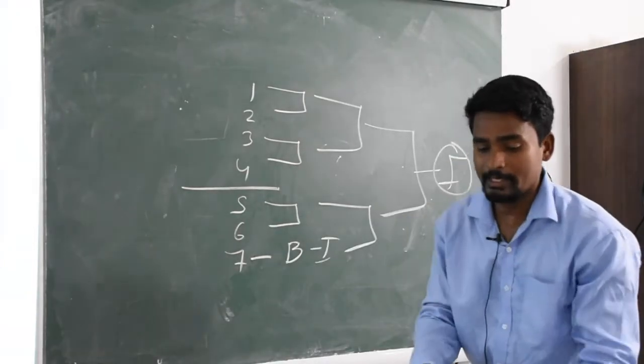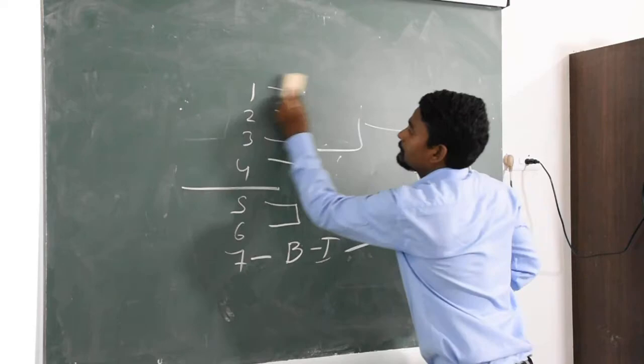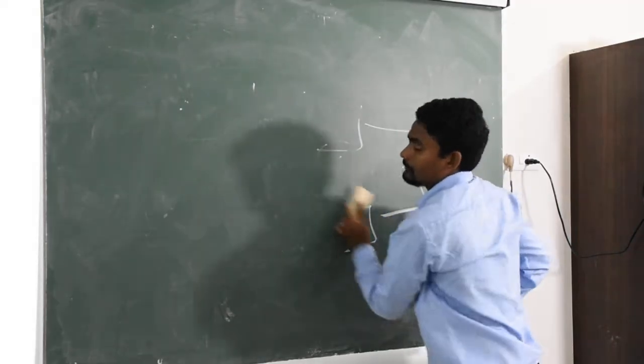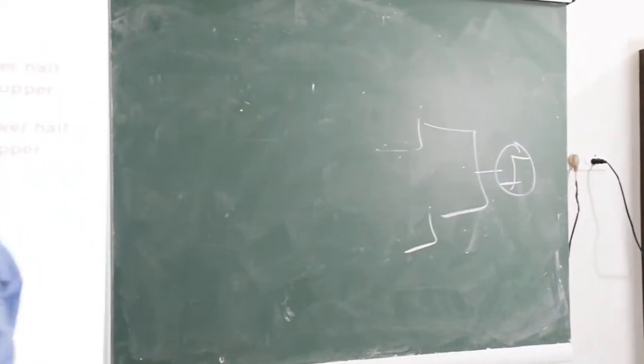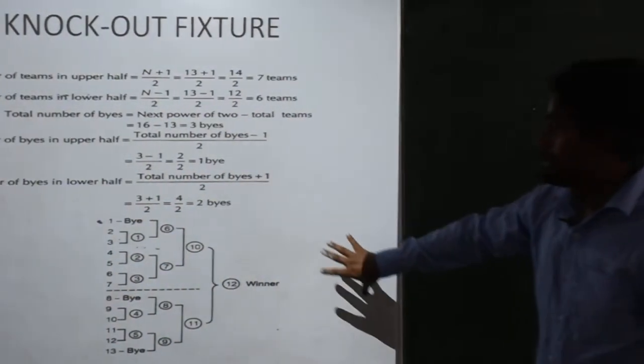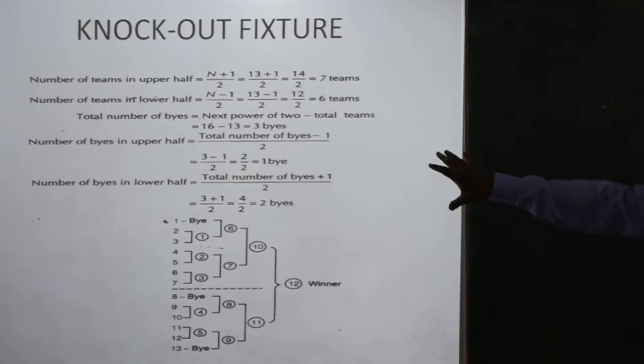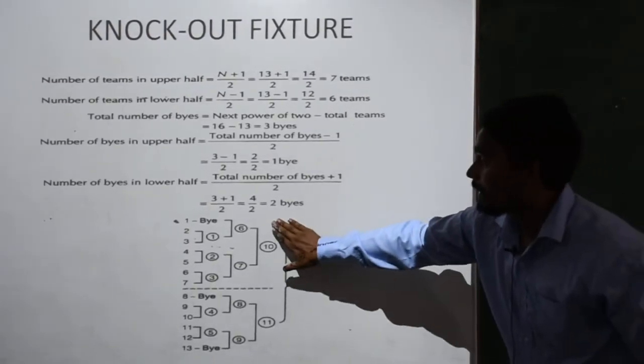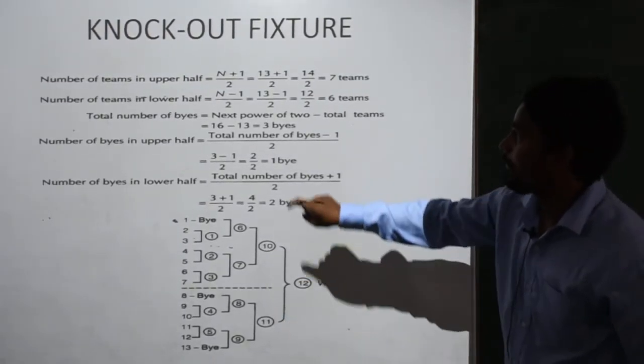One more example I will give you, that is for 13 teams. This is the fixture of 13 teams. Here we will divide the teams into upper half and lower half.